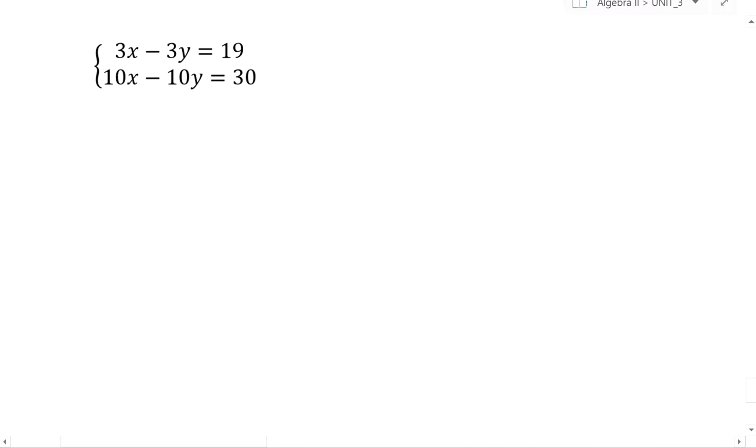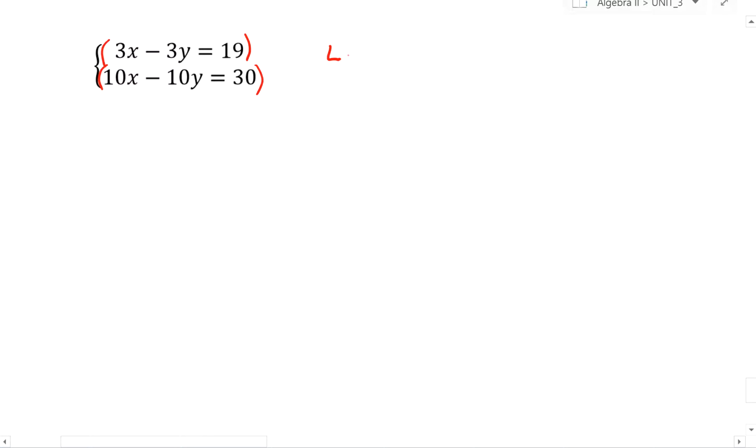Well, 3 and 10, definitely not opposites. Negative 3 and negative 10, definitely not opposites. And just like one of the other problems we worked through, 3 does not go into 10 here or here. So I'm going to have to multiply both equations by something. The way I do that is, well, let me just pick one pair. I'm going to pick the x's.